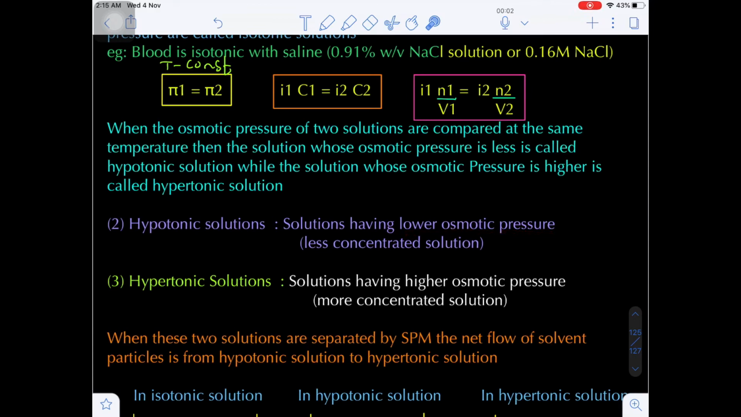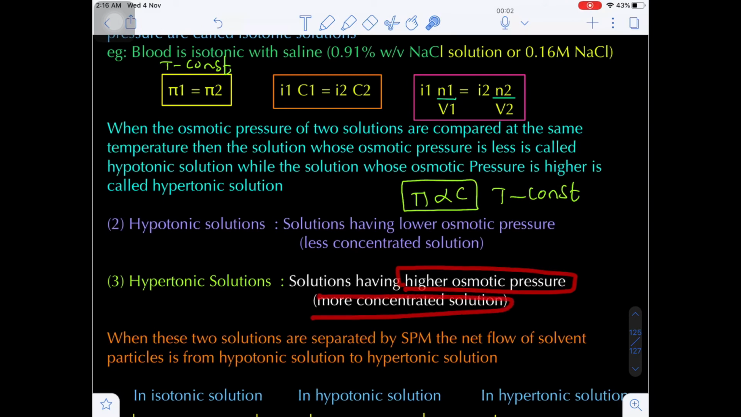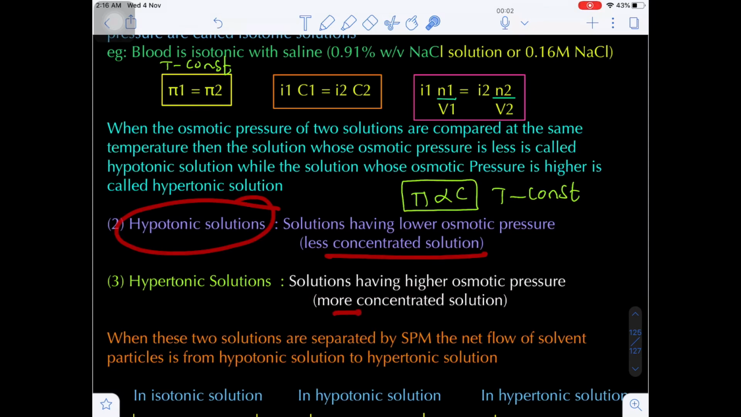Osmotic pressure being less means concentration is less, because we know osmotic pressure is directly proportional to concentration, keeping the temperature constant. Yes or no? And what are the hypertonic solutions? Those solutions whose osmotic pressure is higher, indirectly more concentrated solutions. Less concentrated solution is hypotonic, and more concentrated solution is hypertonic.